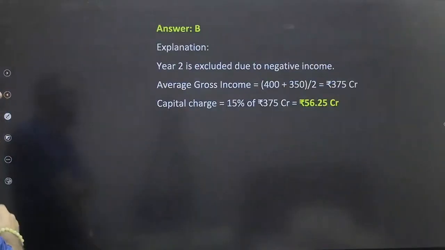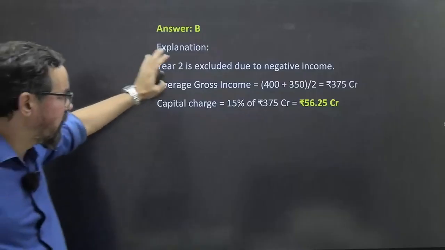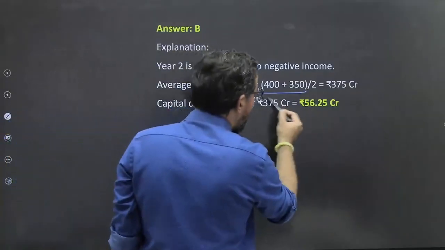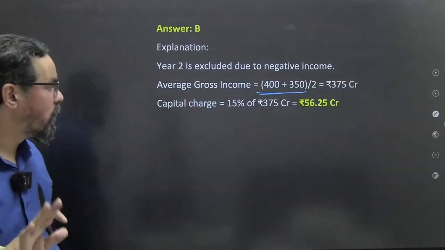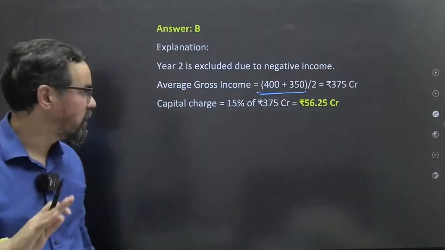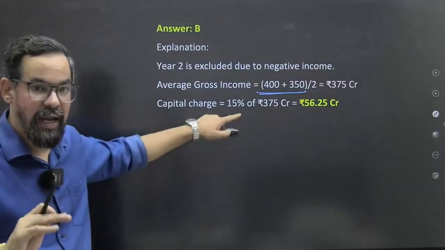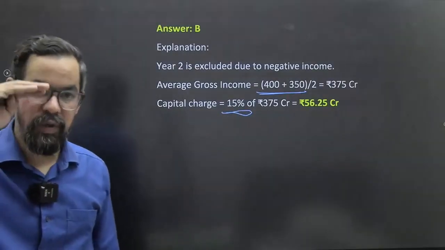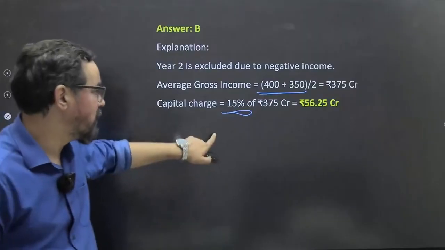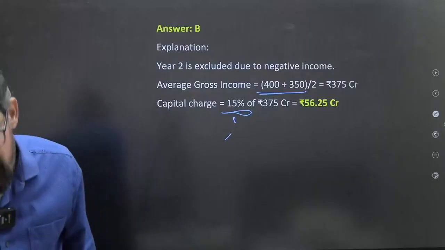So 400 plus... it was gross income, so that should be avoided. I thought they had added that one also. So it is 400 plus this, divided by 2. We do not include the negative income. So 400 for year 1 and 350 for year 3. The average of that was 375 over the last 3 years, and the BI bucket generally falls under 15%. We have 12%, 15%, 28%. They have given that it comes under 15%. So that means 56.25 crore rupees. Yes, absolutely correct.